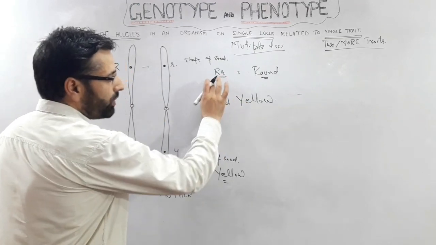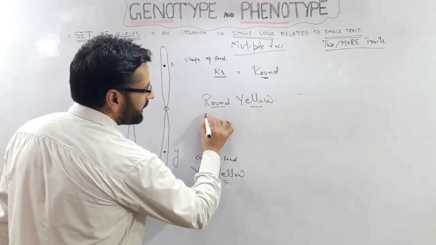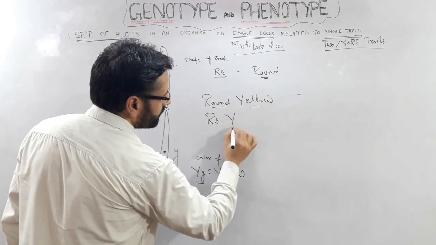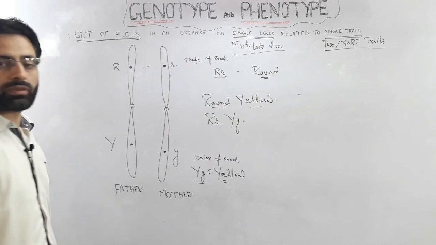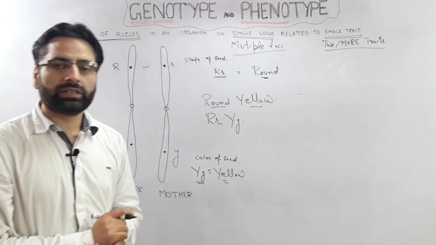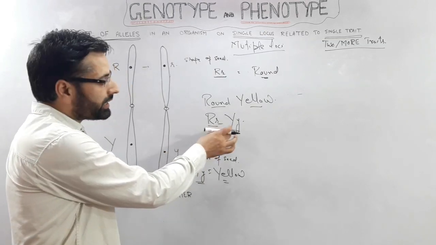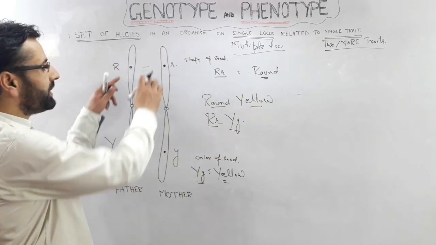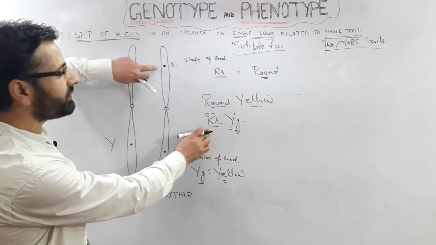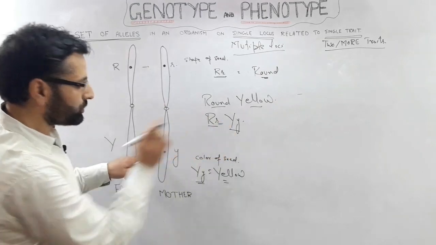Now the set of alleles for these two characteristics will be like this: capital R, small r, capital Y, small y. Now these two sets of alleles are referring to two different loci. This one is referring to this locus and this set of alleles is referring to this locus.